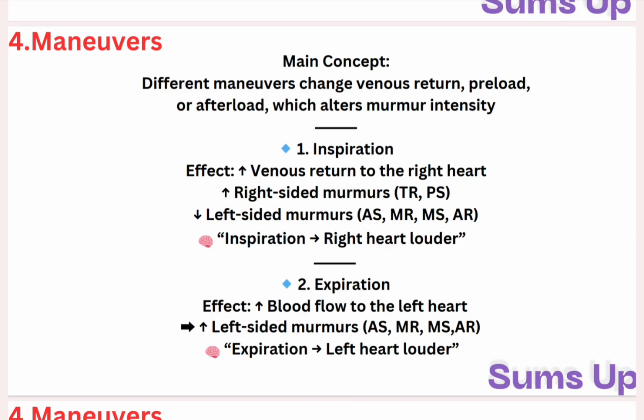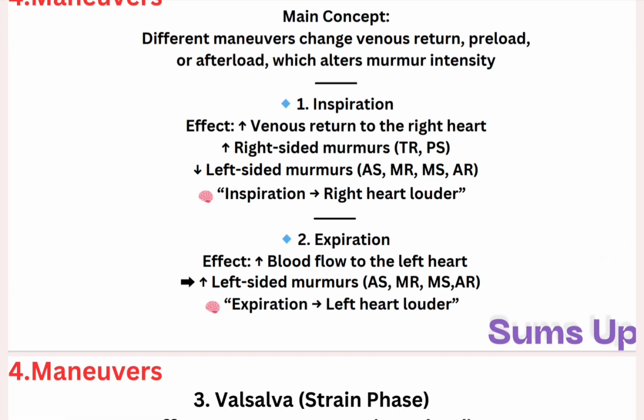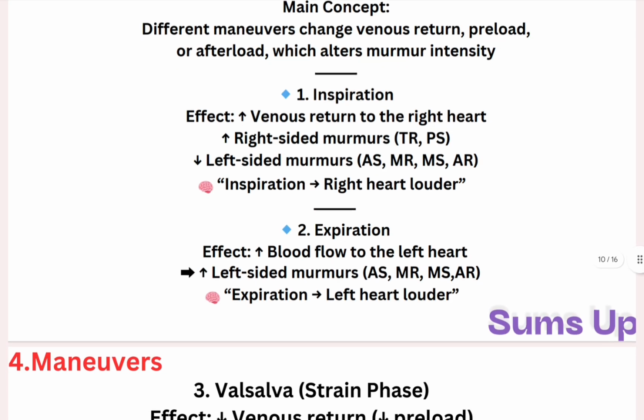Right-sided murmurs increase on inspiration due to increased venous return to the right side of the heart. Left-sided murmurs, aortic stenosis, mitral regurgitation, mitral stenosis, aortic regurgitation, decrease on inspiration. Getting my point here? Inspiration, right heart louder.